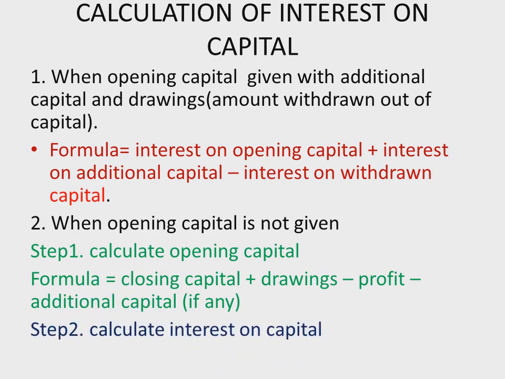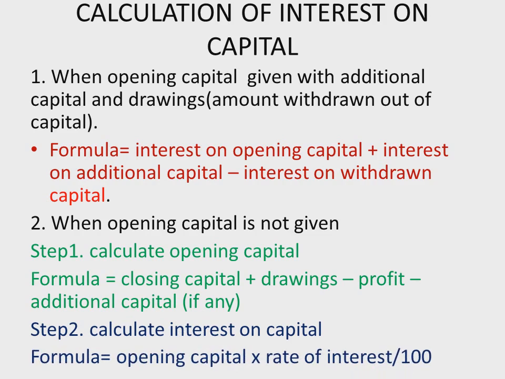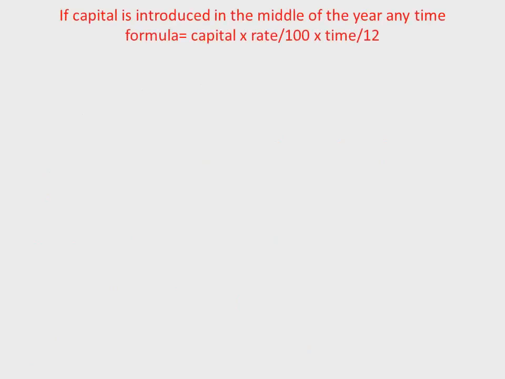Next, step 2, calculate interest on capital with the help of the formula opening capital into rate of interest upon 100. In simple words, if capital is introduced in the middle of the year anytime, then the formula for calculating interest on capital is capital into rate upon 100 into time upon 12.